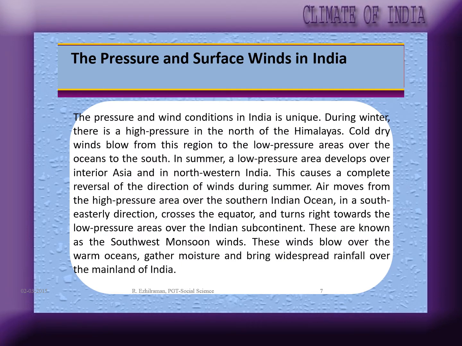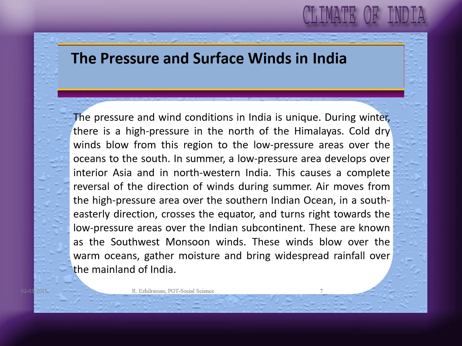Pressure and surface winds in India are unique. During winter, there is a high pressure in the north of the Himalayas, and cold winds blow from this region to the low pressure areas over the oceans to the south. In summer, a low pressure area develops over interior Asia and in northwest India. This causes a complete reversal of the direction of winds during summer.